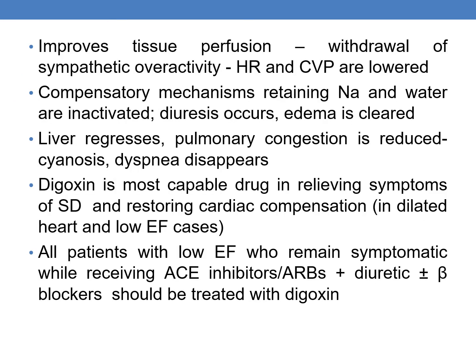Digoxin improves the tissue perfusion and withdraws sympathetic overactivity, that is, heart rate and CVP are lowered. And the compensatory mechanisms retaining sodium and water are inactivated, which leads to diuresis and edema is cleared. Liver regresses, pulmonary congestion is reduced, hence cyanosis and dyspnea disappear.